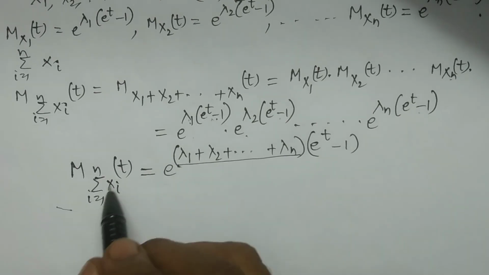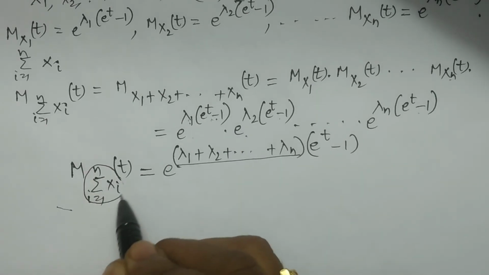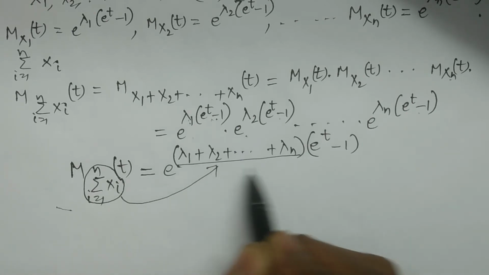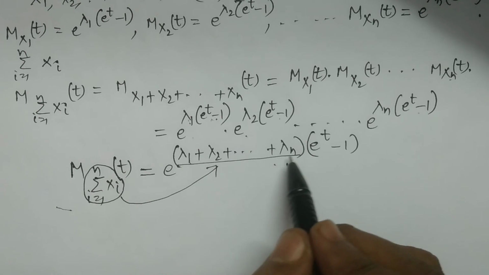Now, by the uniqueness theorem of the moment generating function, the summation of xi follows again a Poisson distribution, because this looks like the moment generating function of a Poisson distribution with parameter lambda 1 plus lambda 2 plus lambda n.